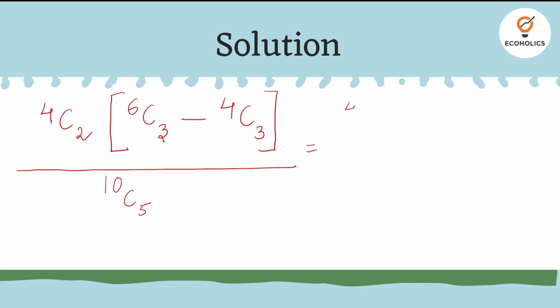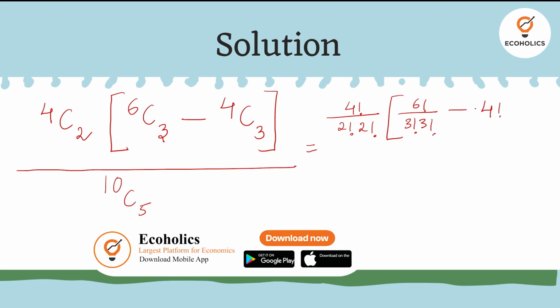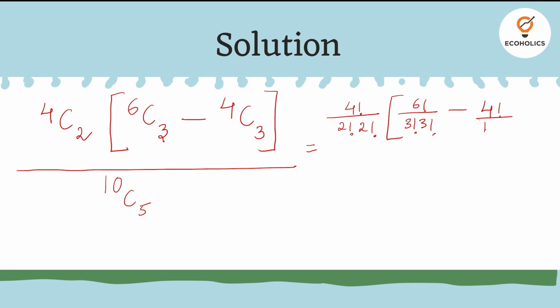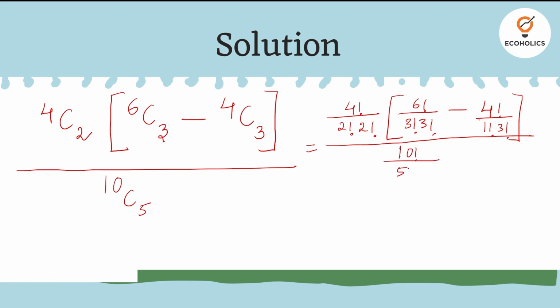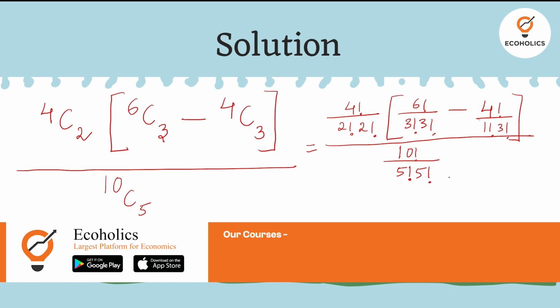So 4 factorial by 4 minus 2 factorial is 2 factorial into 2 factorial, into 6 factorial by 6 minus 3 factorial, which is 3 factorial into 3 factorial, minus 4 factorial by 4 minus 3 factorial, which is 1 factorial into 3 factorial. The whole divided by 10 factorial by 10 minus 5 factorial, which is 5 factorial and again 5 factorial.